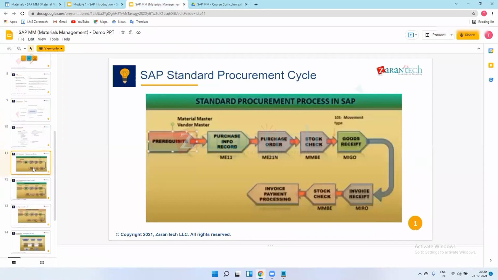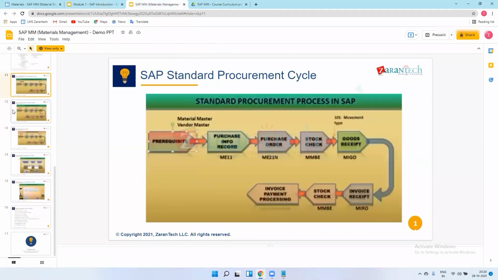So I'll just go through these PPTs and explain some basic concepts.